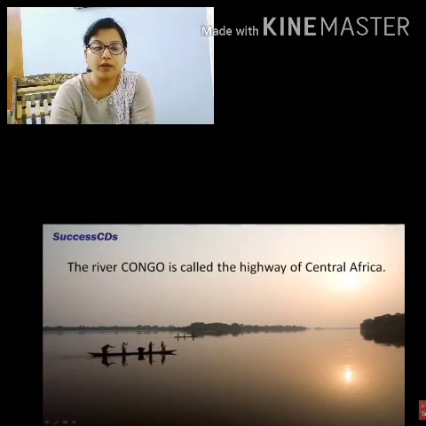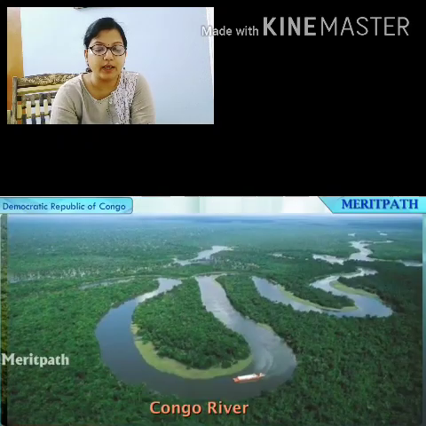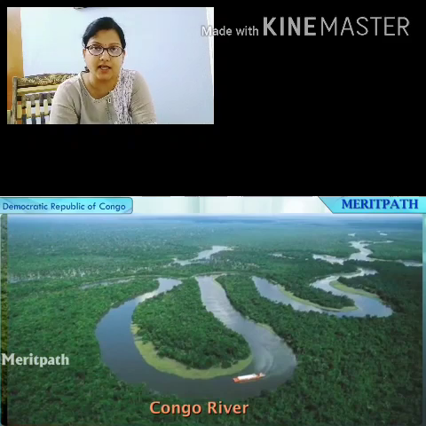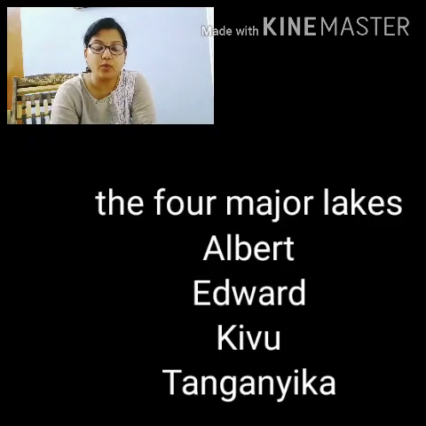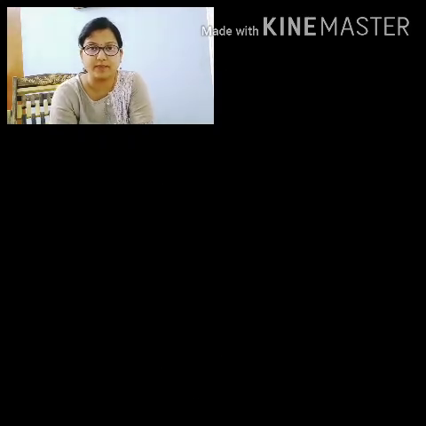Now this Congo River basin is located in DRC and occupies the largest area. And there are high mountains in the eastern part of the country and plateaus in the southern and southwestern parts. And there are 4 major lakes. Albert, Edward, Kivu and Tanganyika. These are the 4 major lakes present here.